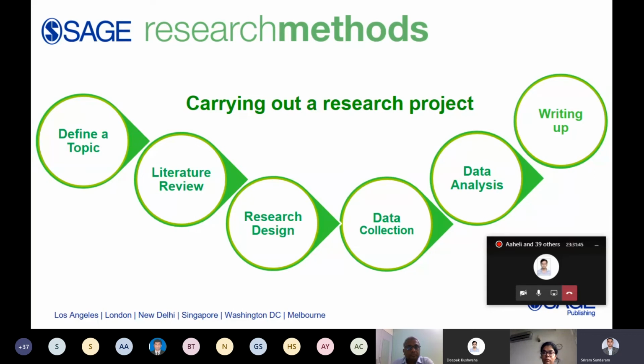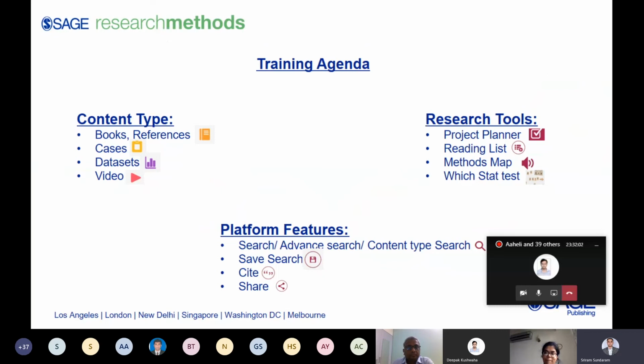And I will be touching upon how Sage Research Methods is going to contribute to you all, and also more than this, the milestones in your research project, how Sage Research Methods can be effectively used. That's the nutshell of what this presentation is going to be.